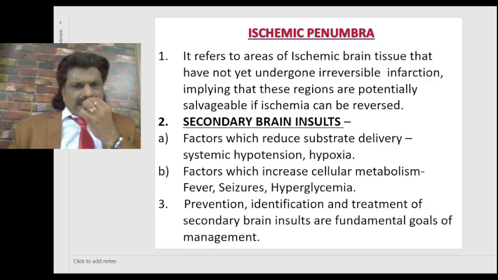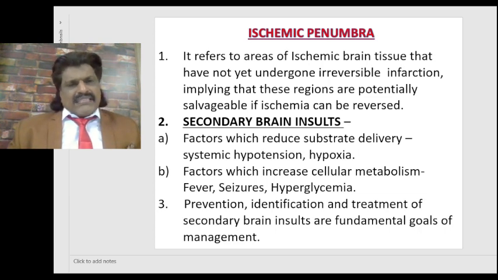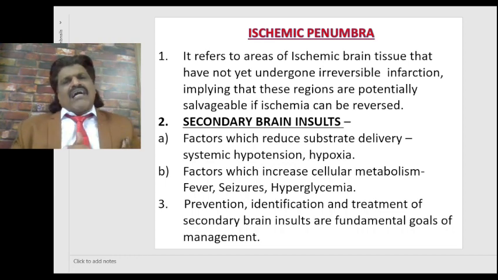We need to understand another important concept, the ischemic penumbra and the secondary brain insults. What is the ischemic penumbra? It refers to areas of ischemic brain tissue that have not yet undergone irreversible infarction, implying that these regions are potentially salvageable if ischemia can be reversed. Generally, when there is ischemia to the brain, there are three regions appearing adjacent to each other. One, the central core area, which is the cerebral infarct. The death of the tissue has already occurred.